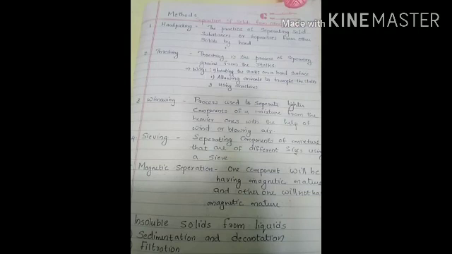If I am giving you a glass of water and a handful of sand, and I am telling you to make these two a mixture and then separate them, how will you do it? You will mix that sand in water. Then you will allow that glass of water to rest for some time. Then this sand or those particles will settle down at the bottom of the glass. That process is called sedimentation.